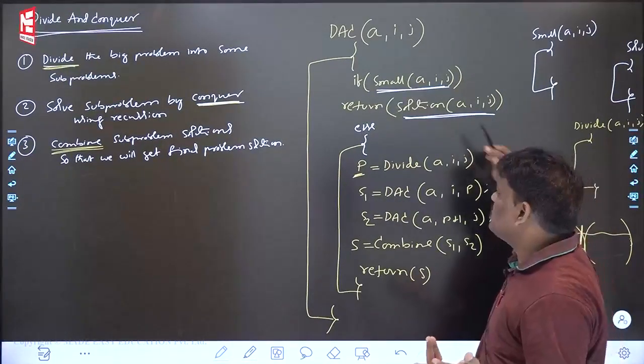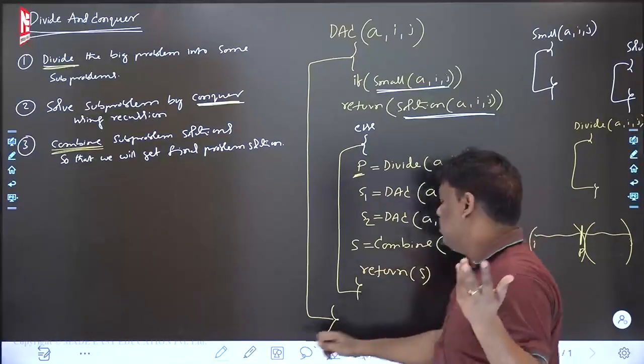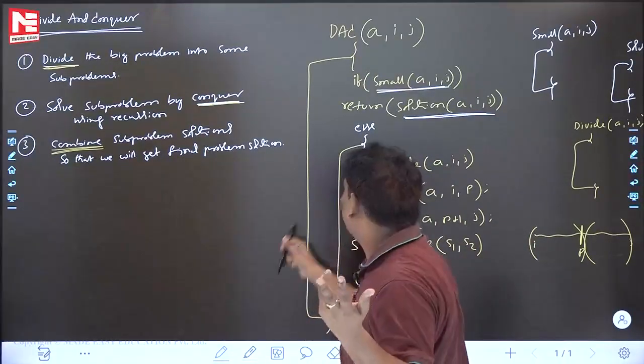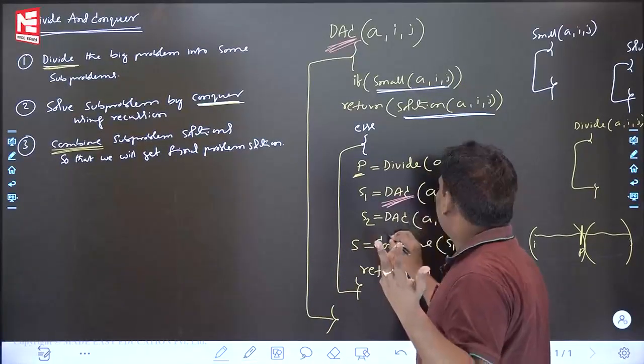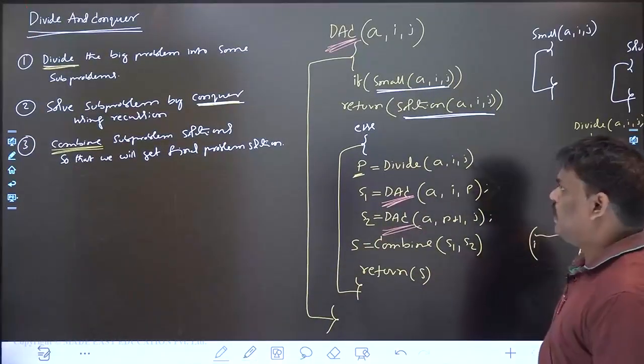Is it a recursive program? Yes. DAC calling DAC. Divide and conquer is calling divide and conquer. That is the reason it is recursion. DAC calling DAC. Fine. And one more.